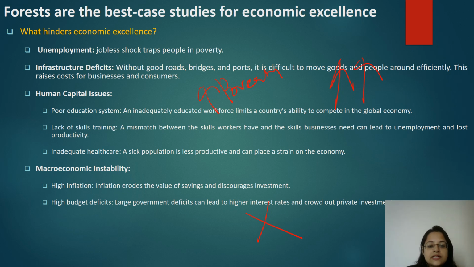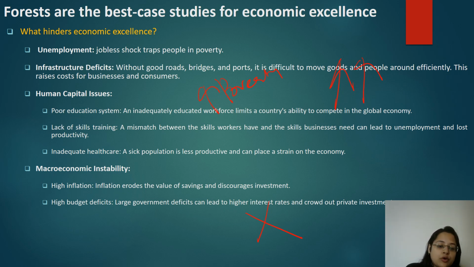When there is lack of skills training, a poor education system, an inadequately educated workforce, that will limit a country's ability to compete in the global economy. Inadequate healthcare will also impact the economy, because the sick population will be less productive and they will be putting a strain on the economy.